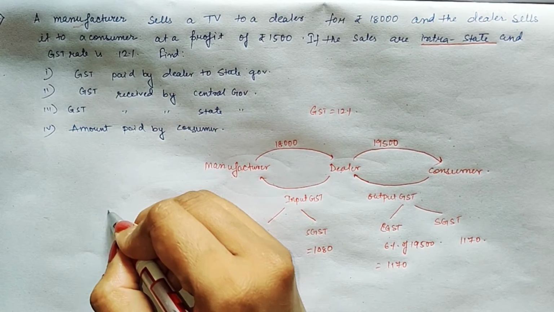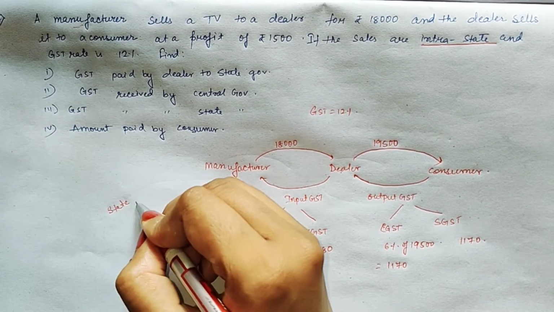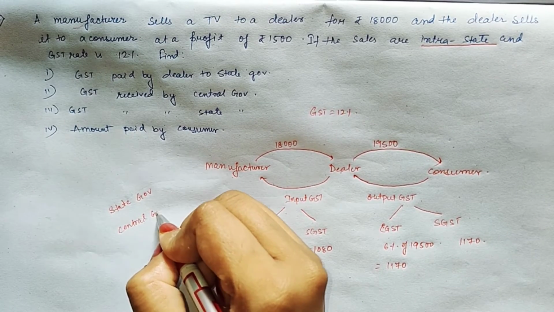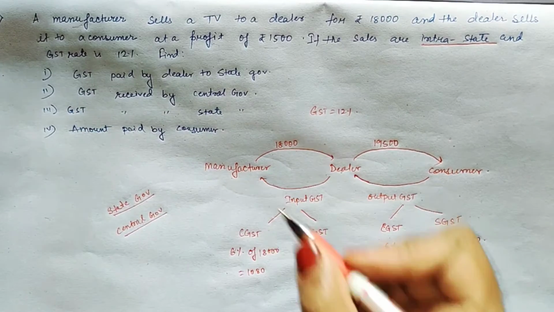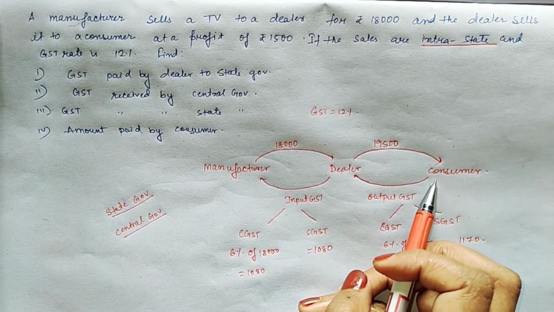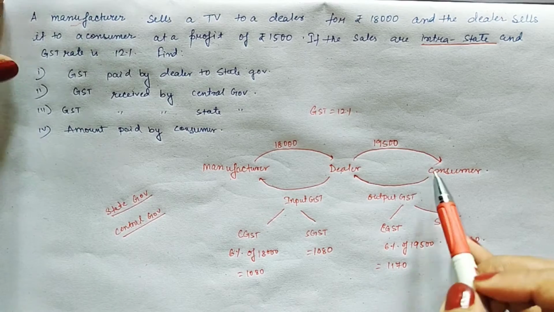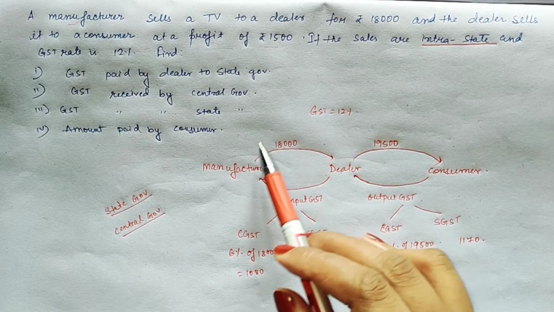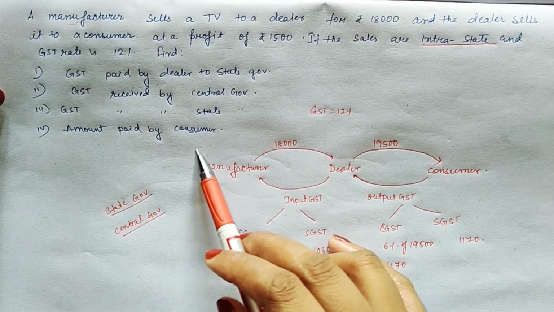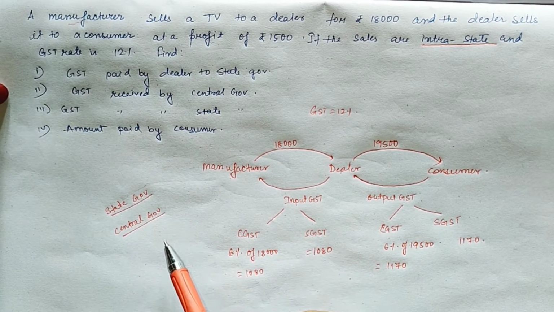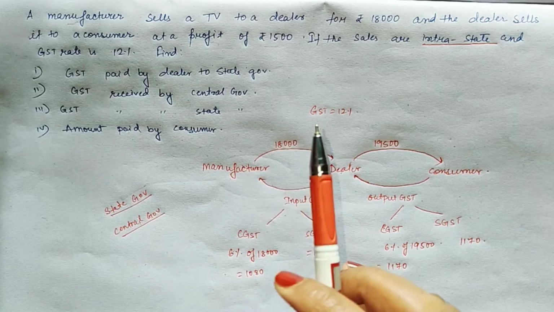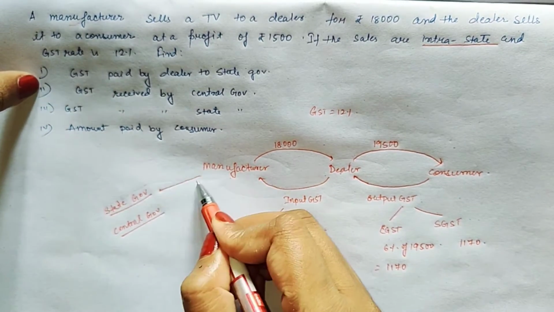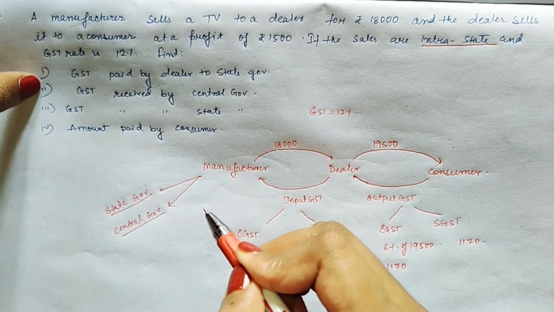Now the question arises, who will pay to state government and central government? Manufacturer, dealer or the consumer? Listen, consumer is paying tax to dealer, dealer is paying tax to manufacturer, and manufacturer is paying to state or central government. Okay, so it is totally clear that manufacturer will pay to state government and manufacturer will also pay to central government.